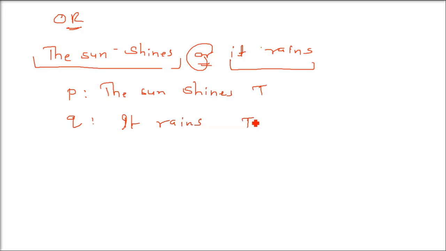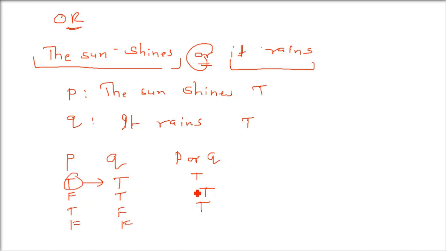OR will give you false when both are false, otherwise always true. So if I say P and Q are different statements and now I'm trying to apply OR, I use the same truth table, T, T, F, F and T, F, T, F, because two values can have 2 to the power 2, that is 4, combinations. So now I'm doing P or Q. This will give you true, and all the rest will also be true, except when both are false. Only two falses give you false in OR, and two trues give you true in AND.